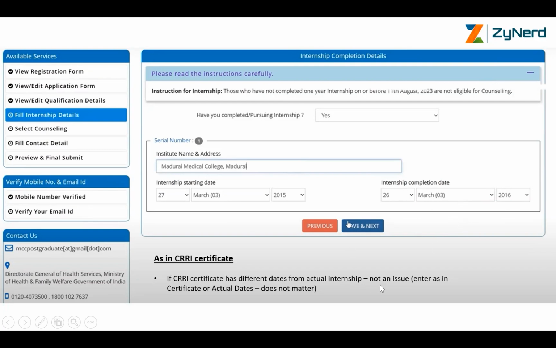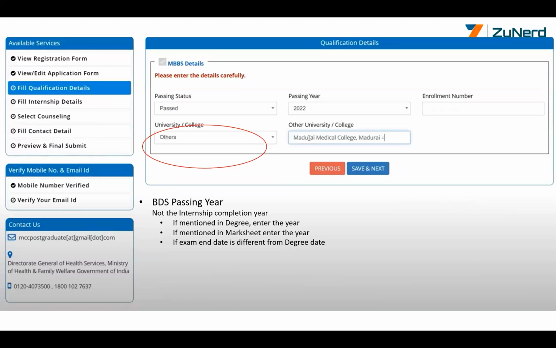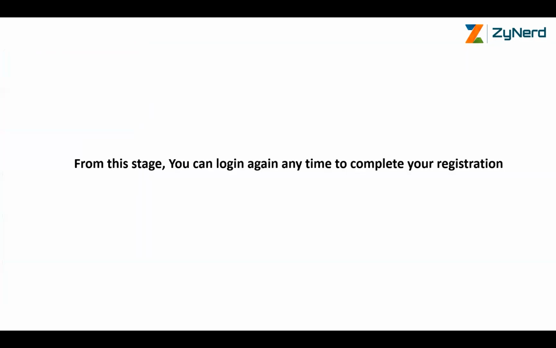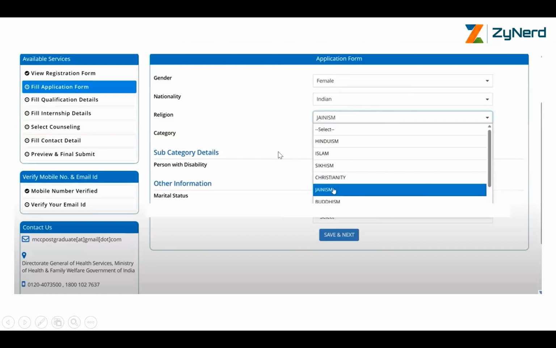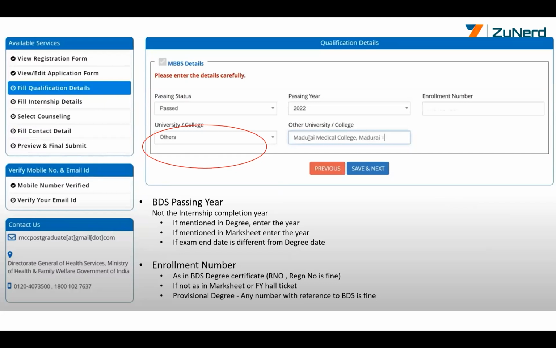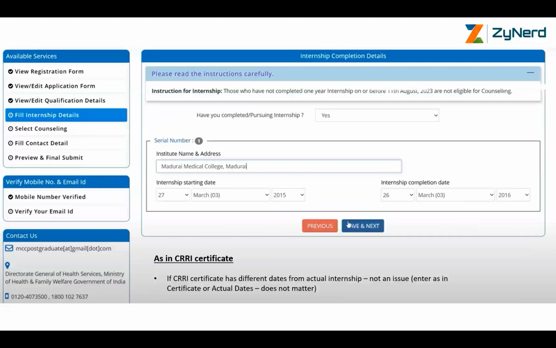If your CRRI date is different from the actual internship date, let us say your certificate says one day plus or minus, then mention the date exactly as in your CRRI certificate. Let us say you forget, you miss out, and you have already mentioned a different date, which is your actual internship date. Does not matter. Note that all this information does not matter except for your category, which is relevant in your allotment, and your status in terms of Indian or NRI. Those are relevant for allotments. Otherwise, even if you make a mistake, it is not an issue. Not that you should be casual about it, but nothing to worry about.